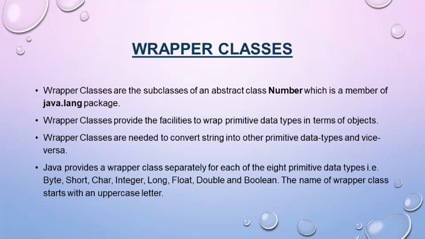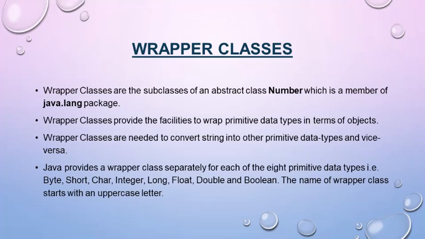Wrapper classes are what? They are the subclasses of an abstract class Number, which is a member of the java.lang package. Wrapper classes provide the facilities to wrap primitive data types in terms of objects. They are needed to convert string into other primitive data types and vice versa.